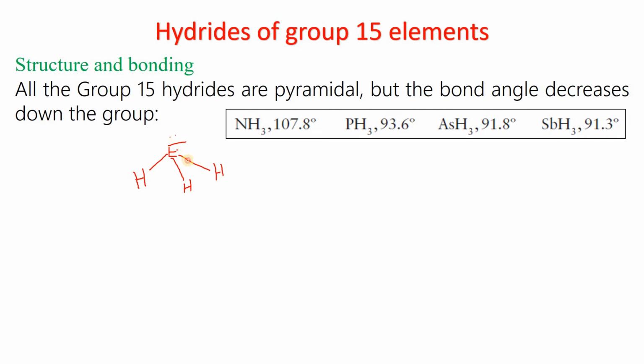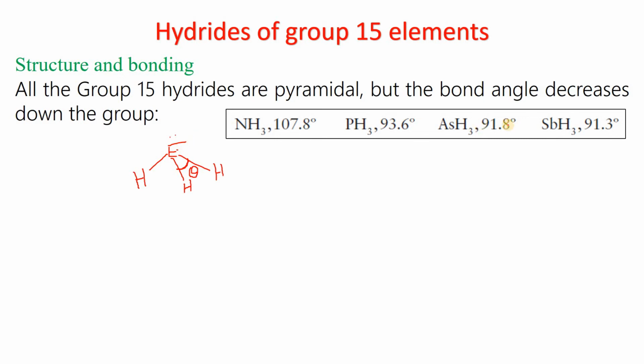This is a lone pair. So this angle is, suppose, theta, and this angle decreases from approximately 108 degrees to 91.3 degrees. What is the reason behind this? The bond pairs in the EH bonds are responsible for this trend. In the case of ammonia, the size of nitrogen is small, so these bond pairs are very close to each other, and that's why they are repelling each other.